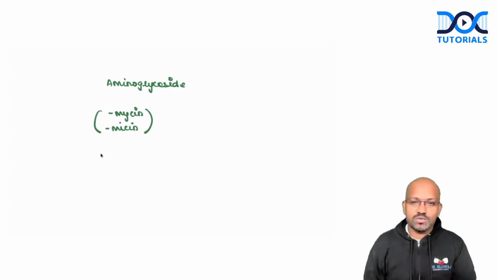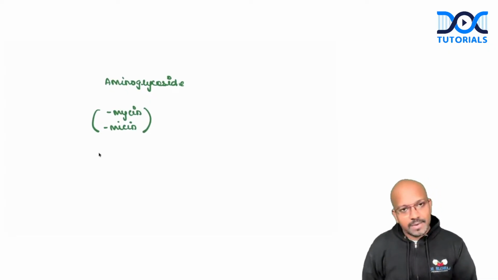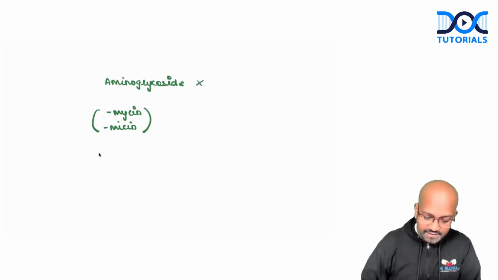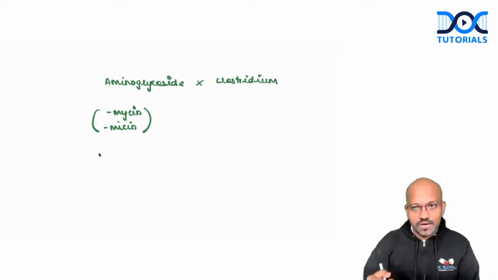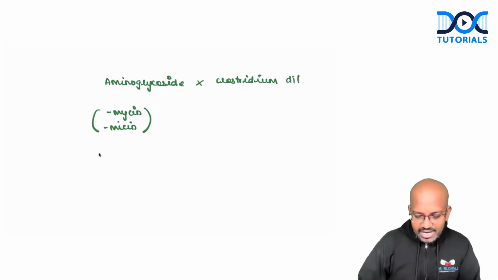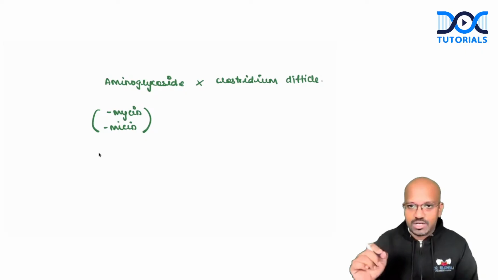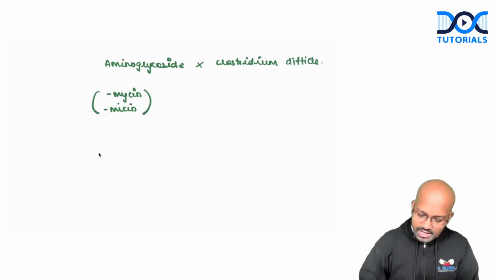These drugs are aminoglycosides. Okay, this aminoglycosides, a very famous group of antibiotics, will not be effective against Clostridium difficile. Will not be effective against any of the Clostridium species, especially I am talking here about Clostridium difficile. And why is that? Well, that's today's topic. Why this drug will not be effective against Clostridium difficile. Okay, so we'll be starting with the why conundrum.